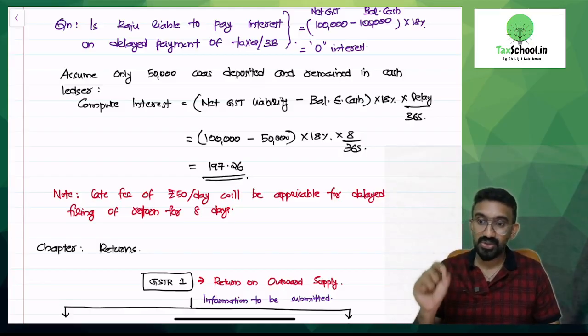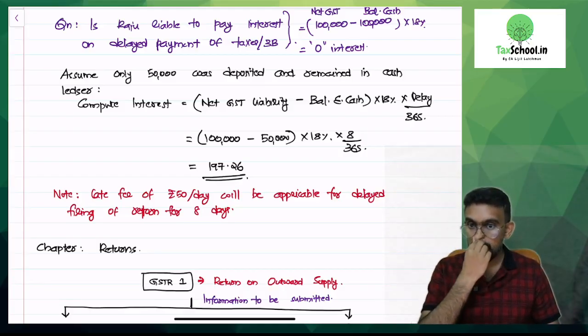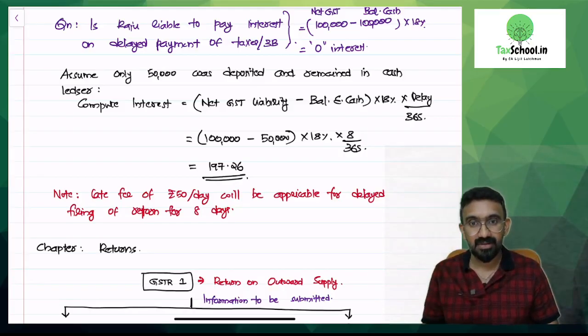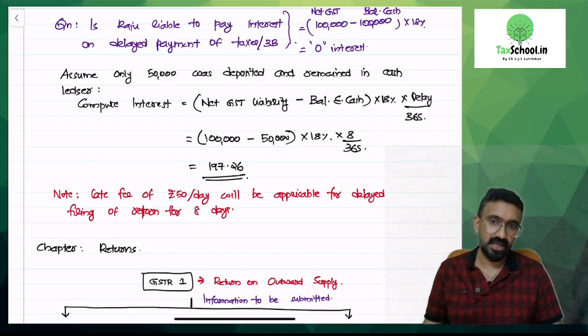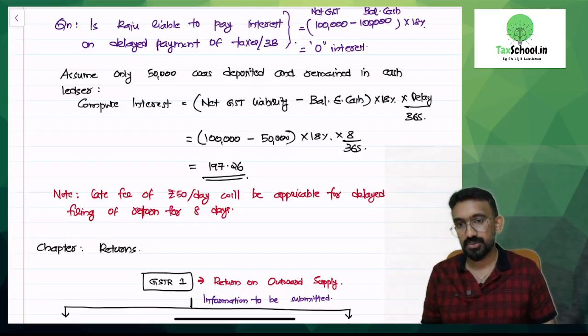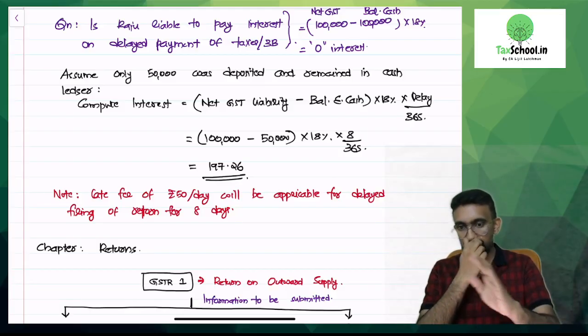So if they ask a question like this, they can touch upon late fee also. Late fee of rupees 50 per day will be applicable for delayed filing of a return for 8 days. That will be an additional 400 rupees that you have to pay. That is different from interest.